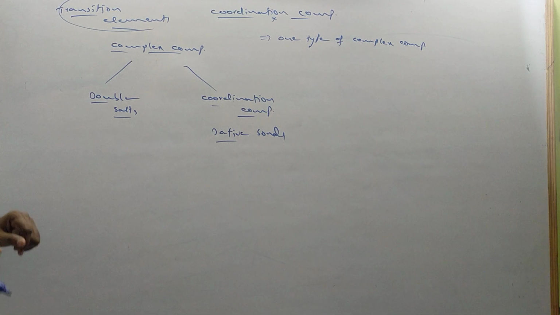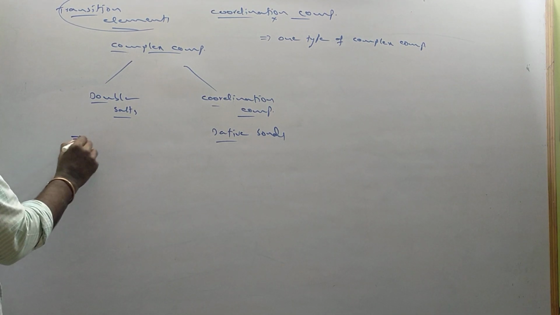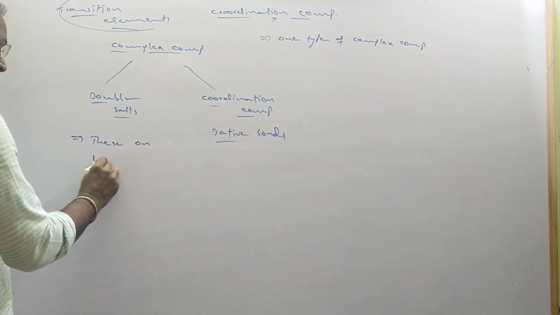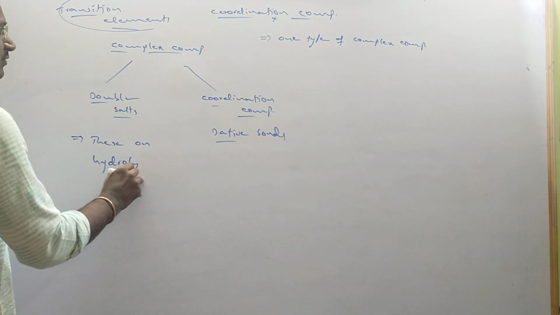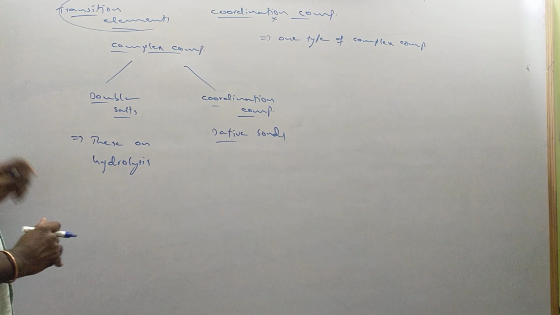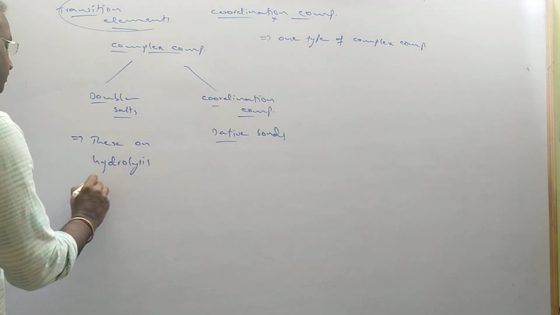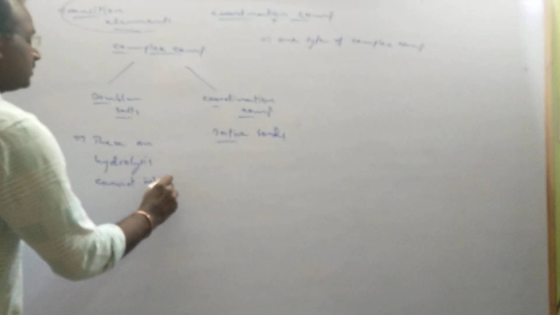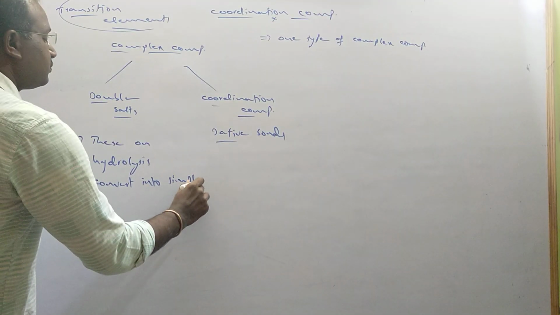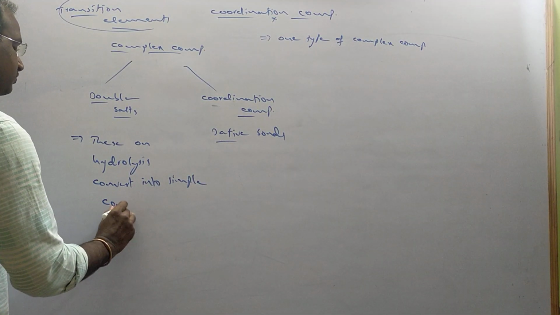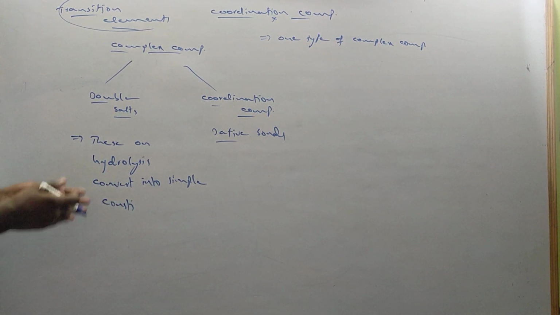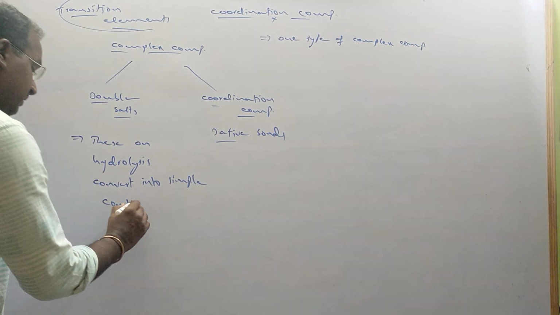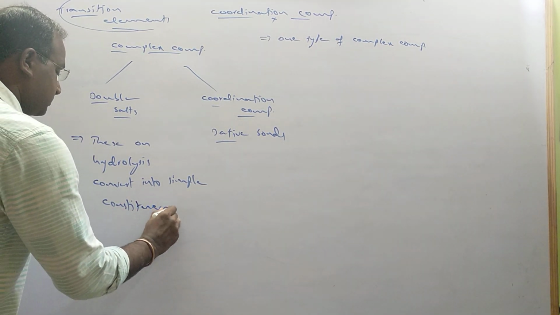And also one more thing, double salts on hydrolysis, or treatment with water, convert into simple constituent ions. Constituent ions means from which ions it has been formed, those ions will be formed on hydrolysis.